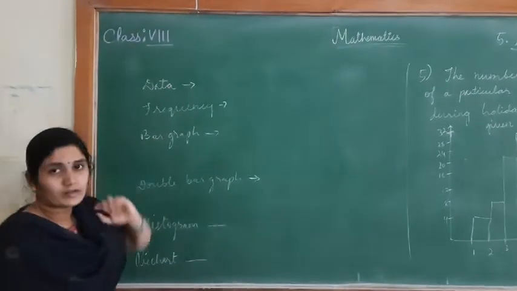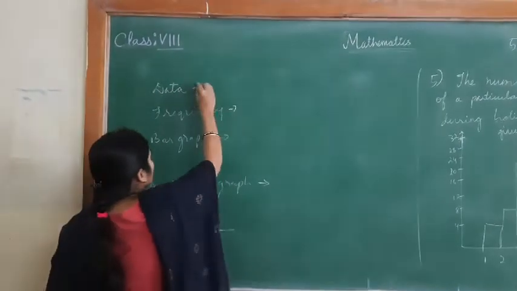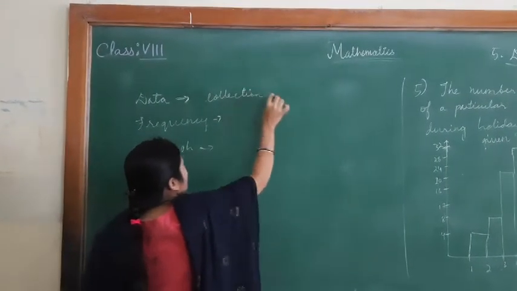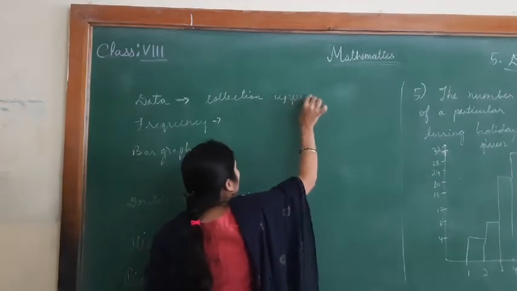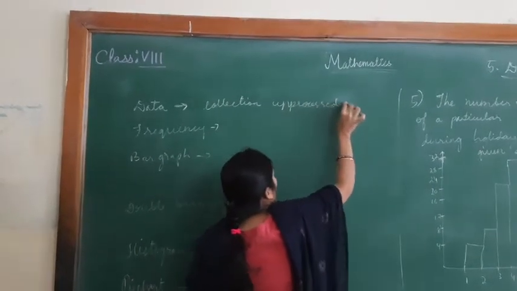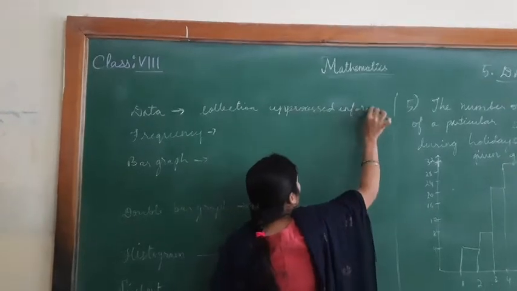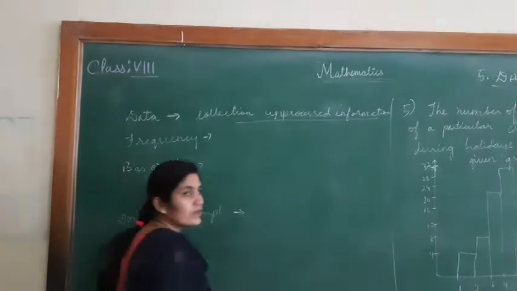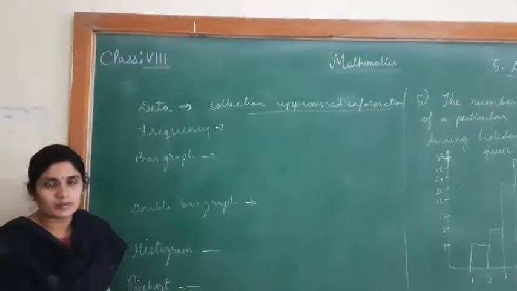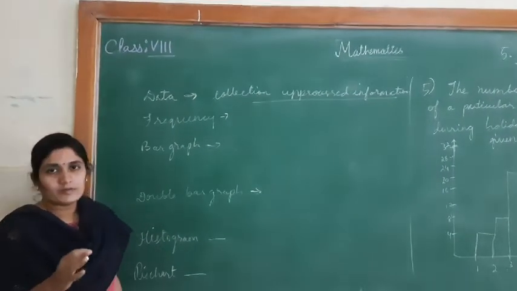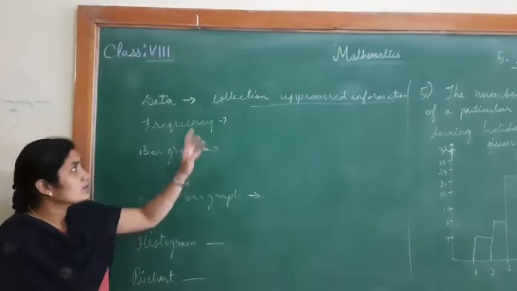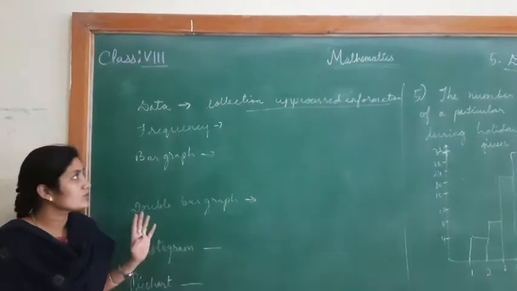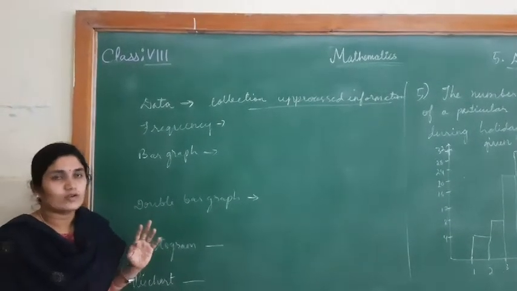Data is nothing but the collection of unprocessed information. Unprocessed information is nothing but, for example, the number of people in a cricket team, that is 11 members. There are 2 cricket teams which are playing a cricket match. In that, 2 teams are there, that is also data. Number of players in the team is also data, and number of bowlers is also data.